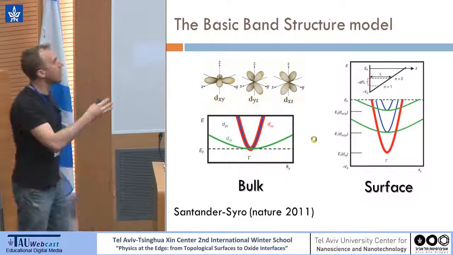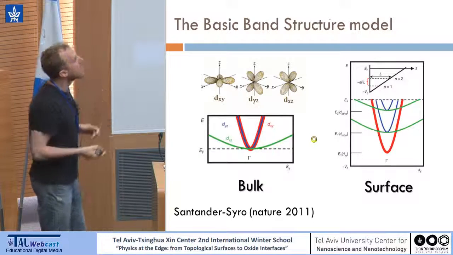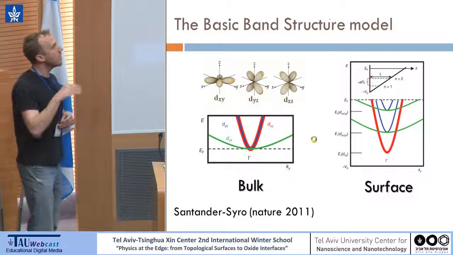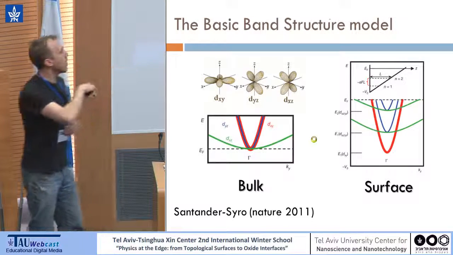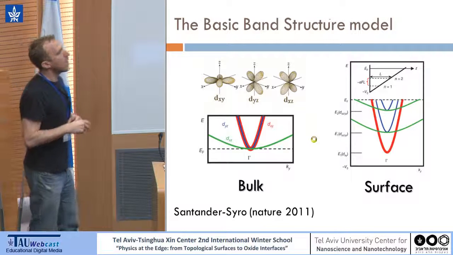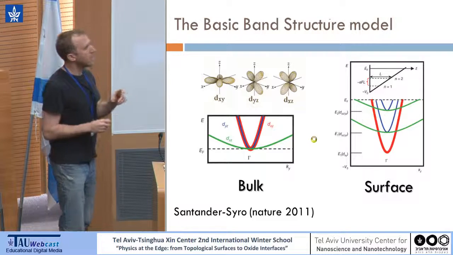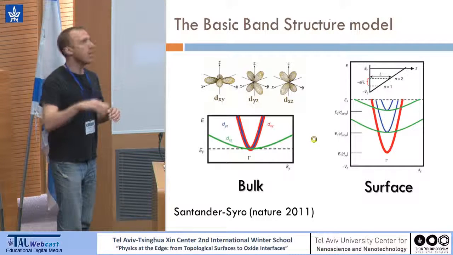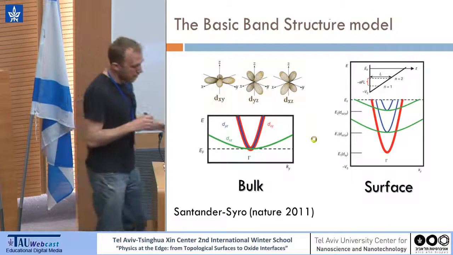So we started with the t2g titanium d orbitals, as mentioned in the morning. In the bulk they're degenerate, and on the surface of STO, as shown by Sandro Nasiro in Ampere's measurement, the confinement of electrons lifts the degeneracy between the XY band and the other XZ and YZ bands.